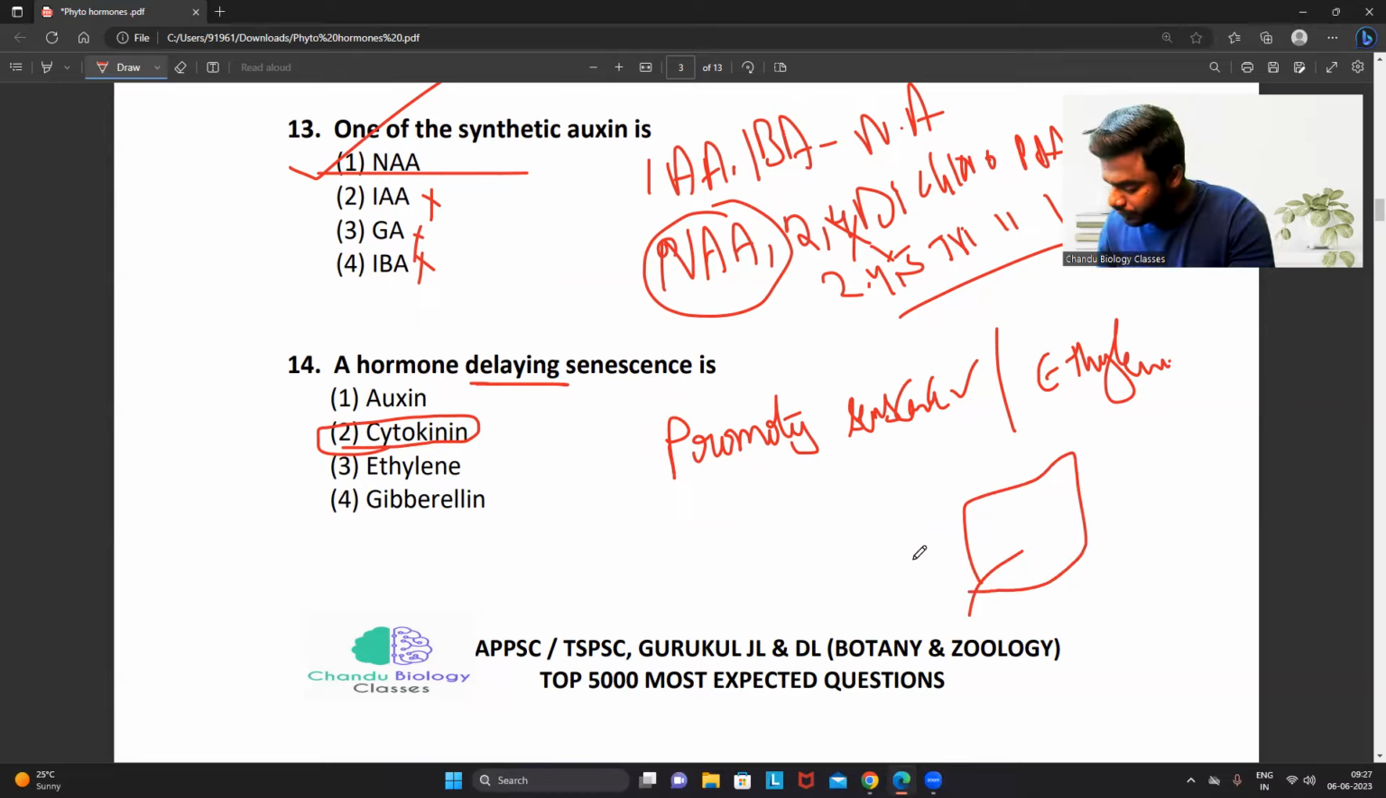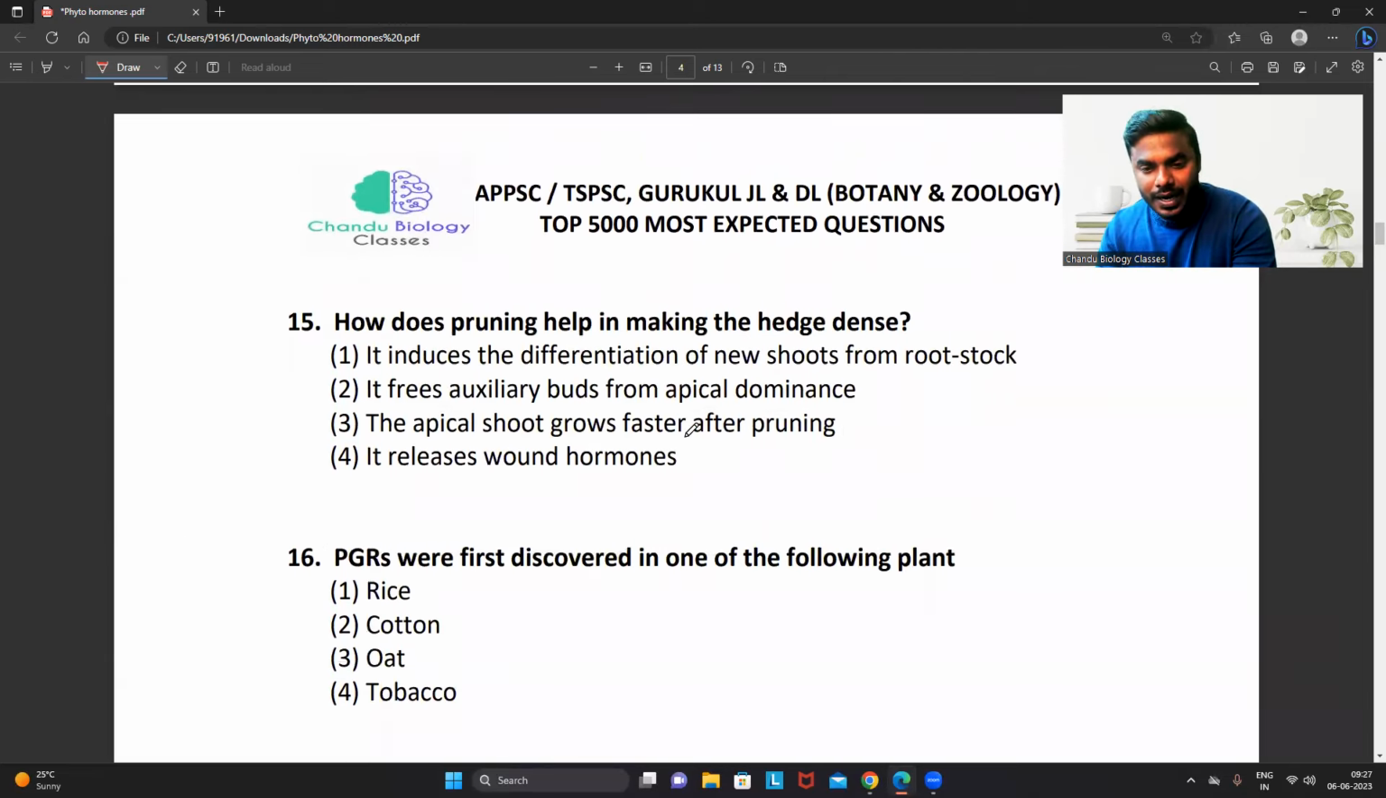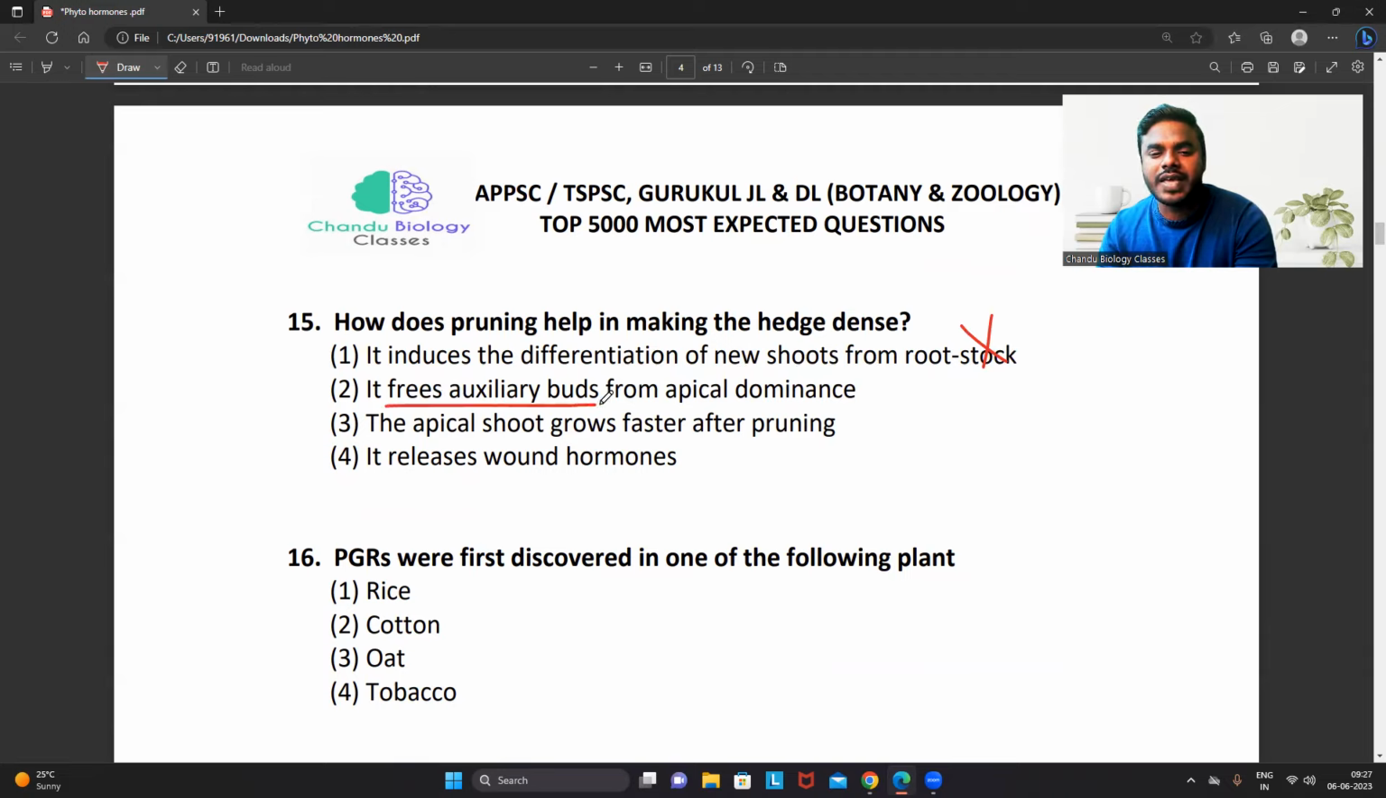Not to get confused, the leaf will be green in color just because of the presence of cytokinin. Not to get confused. How does pruning help in making the hedge dense? Not to get confused with that. It induces the differentiation of new shoots from the rootstock. No, it frees axillary buds from the apical dominance. That is only the ultimate goal of the pruning. And which hormone is involved in this particular pruning? Undoubtedly, friends, the hormone auxin only.